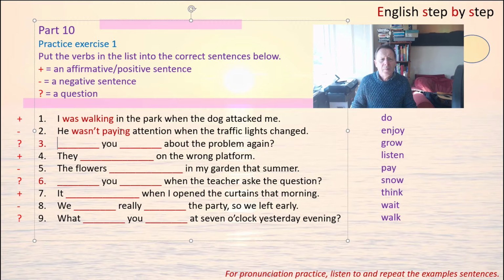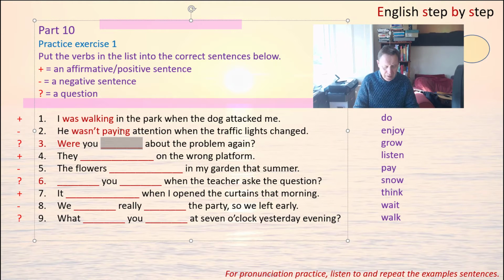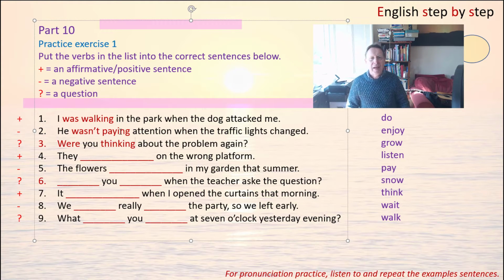Now the next one is a question, so in this case it's you, so the question must be were you? And then it's a sentence about a problem, so the best verb to use is thinking, because we have the preposition about. So it's were you thinking about the problem again?